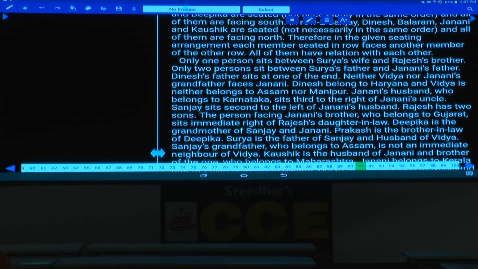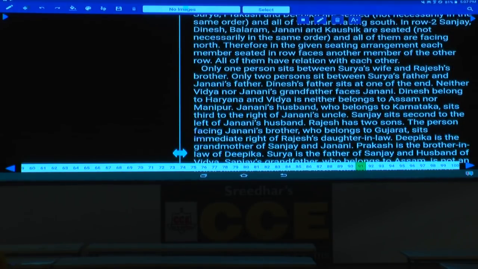Now in this, only one person sits between Surya's wife. Surya is having a wife, one person between Surya's wife. Now this Surya is married and this Surya is having a wife. One person sits between Surya's wife and Rajesh's brother. Now this Rajesh is having a brother as well, isn't it? Rajesh is having a brother.